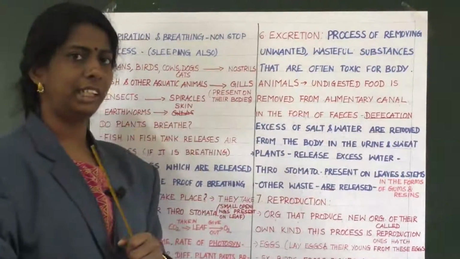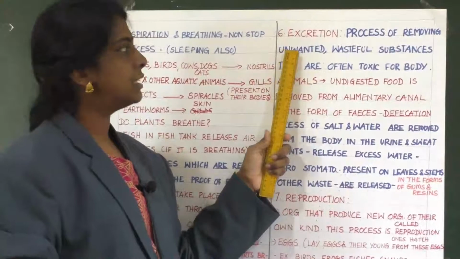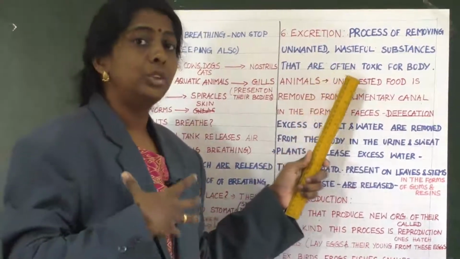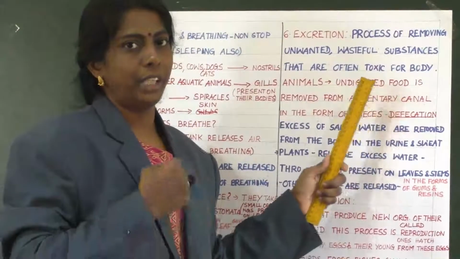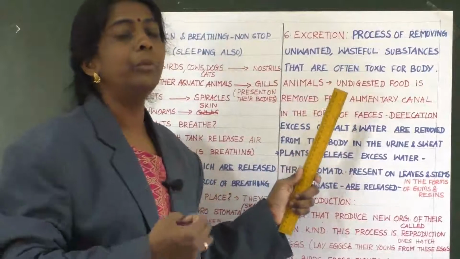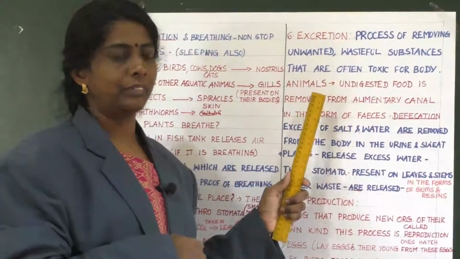Excretion. So what is excretion? The process of removing unwanted, wasteful substances that are often toxic for the body. Those substances should be removed by this process, said to be excretion. Clear?